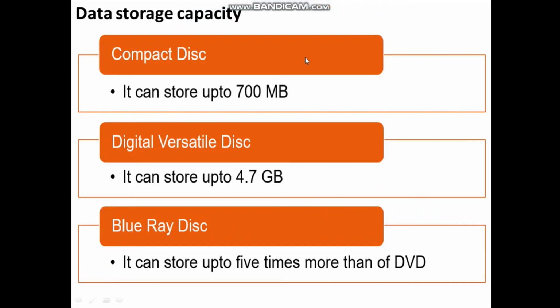See, the data storage capacity of CD, DVD and Blu-ray disc is given here in this diagram. CD can store up to 700 MB. MB means megabyte. 1 mega is 10 to the power 6. DVD can store up to 4.7 GB, that is gigabyte. 1 giga is 10 to the power 9.